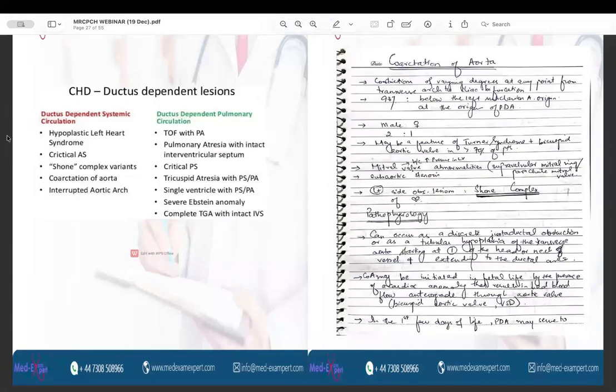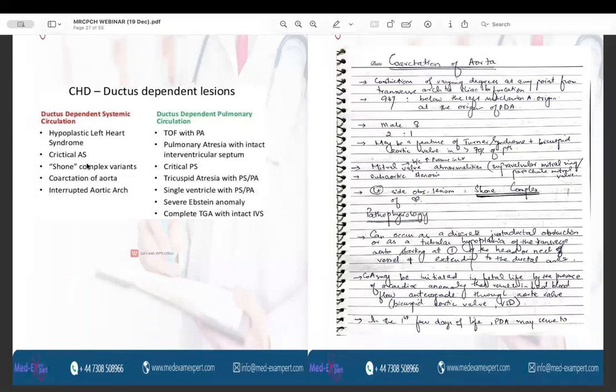So, in all of these conditions, in the ductus dependent systemic circulations, hypoplastic left heart syndrome is a condition in which the left side of the heart is not well developed. So, there will be no blood flowing to it, and hence what will happen? The blood will not be available to be distributed to the body through the aorta. So the ductus arteriosus has to be kept open by giving an infusion of prostaglandin E1 so that the blood is able to flow.